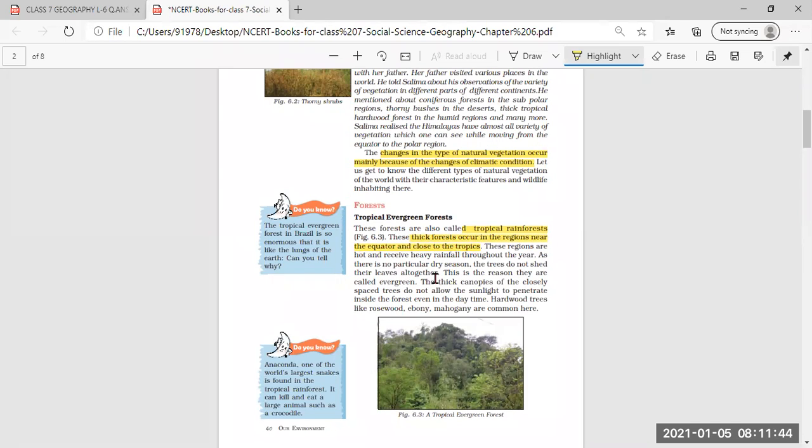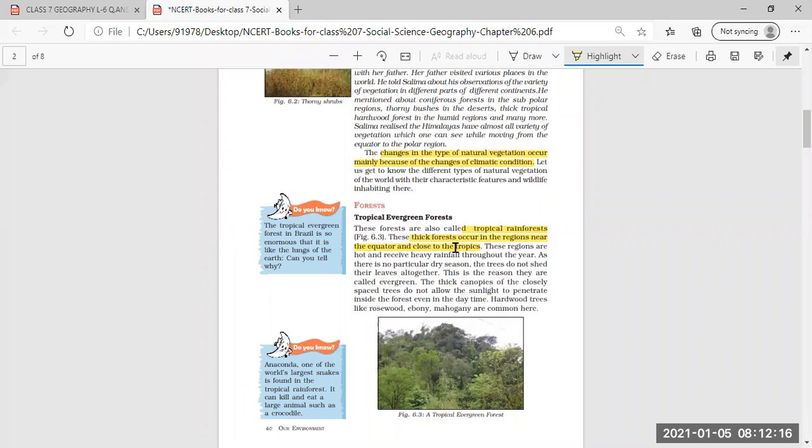And when the regions are very hot and they receive rainfall throughout the year, then naturally it will be helpful for the growth of the plants and the trees in this area, that is the tropical area. They remain evergreen. They do not shed the leaves in any of the months of the year, and throughout the year they remain evergreen.